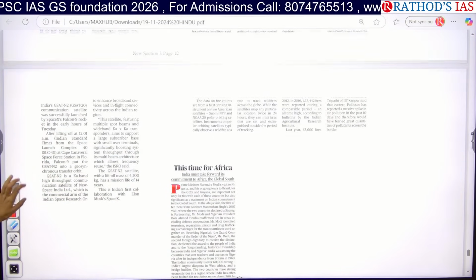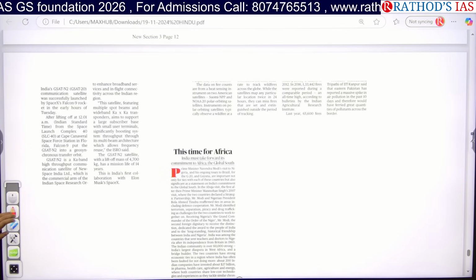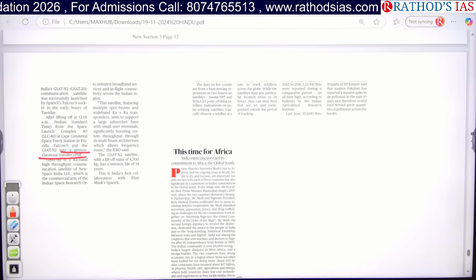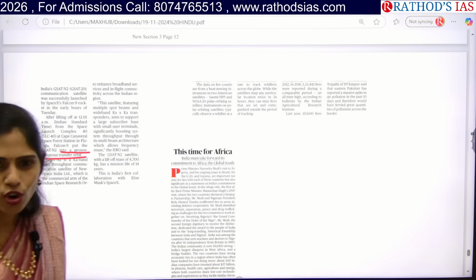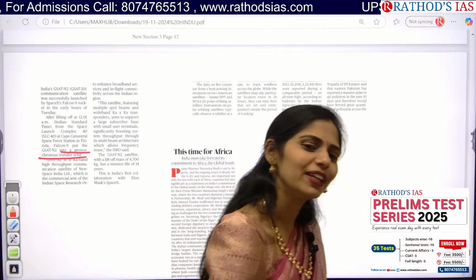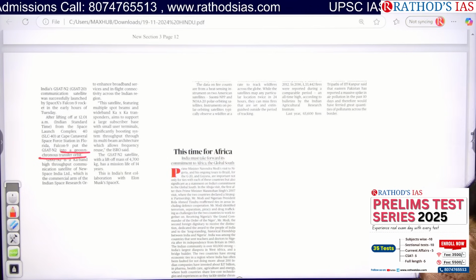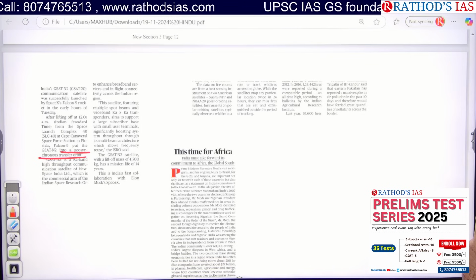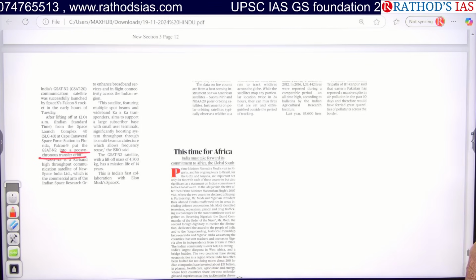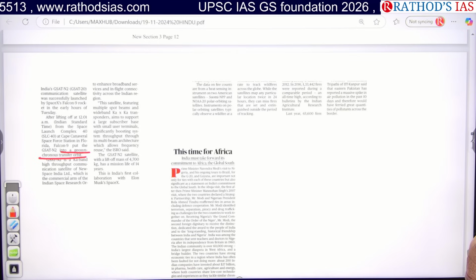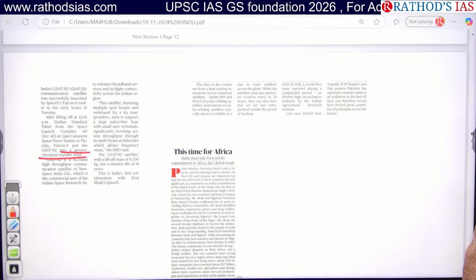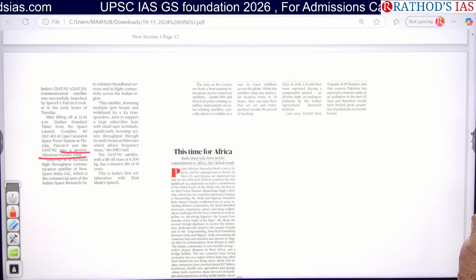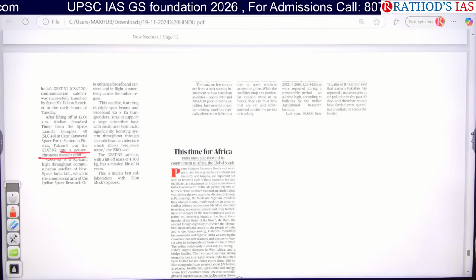So here you have to remember some important keywords. This is going to be put in geosynchronous transfer orbit, that is GTO. What is this GTO, and tell me the types of orbits? Low Earth orbit, middle Earth orbit and high Earth orbit. So in that, tell me some types. Geosynchronous, polar orbit, next geostationary orbit and geosynchronous transfer orbit.